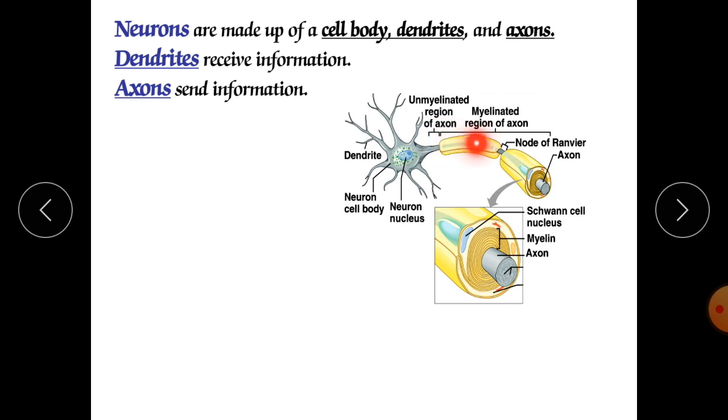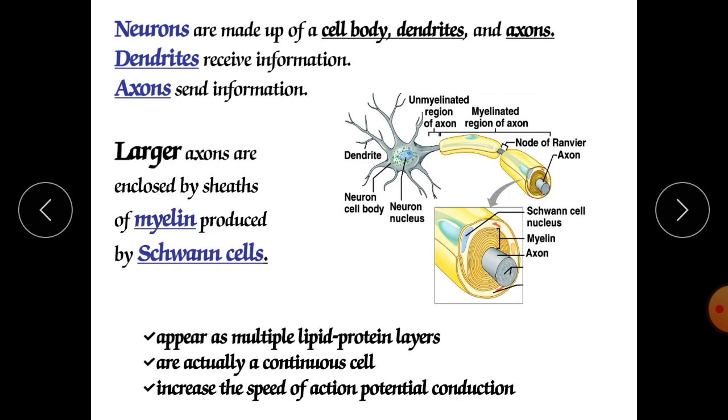This is the nerve cell, and axons send the information. Now these axons will deliver that information in the form of electrical impulses to the next neuron. Axon carries the electrical impulses in the form of messages, chemical messages converted to electrical messages, and delivers them to the next neuron, and this can occur with the help of the myelin sheath.